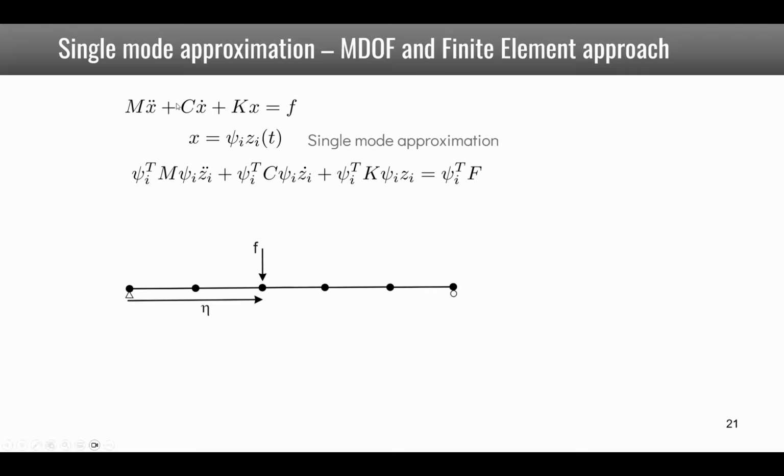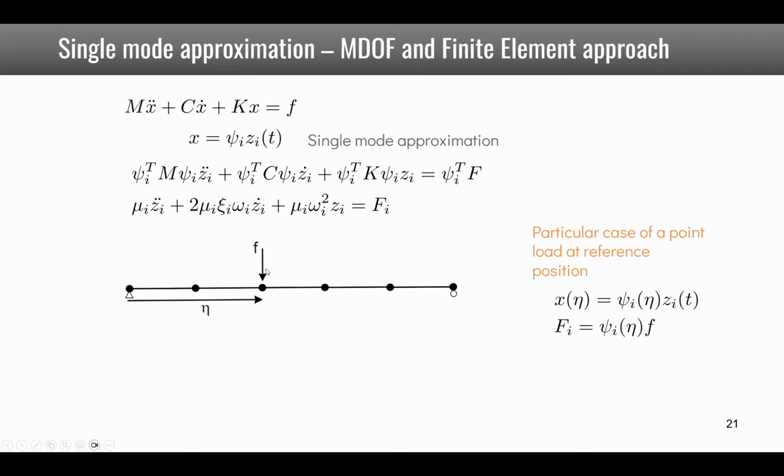We then replace in the equation and pre-multiply by psi_i transposed, and we obtain a single equation of this type with the modal masses, the natural frequencies, and the modal damping. Now we take the particular case of a point load at a reference position. So we choose a reference position on the beam as we did before for the continuous system. And we know that the displacement at this reference position is given by the following equation.